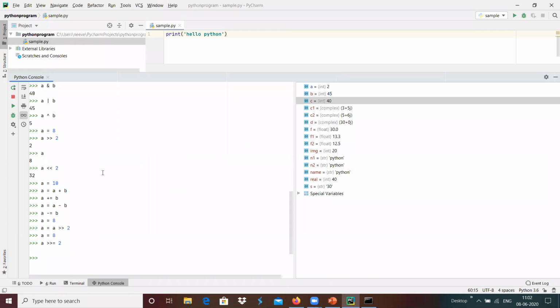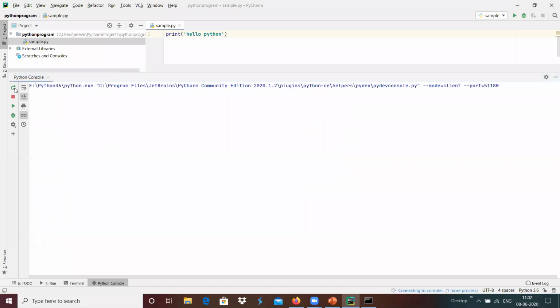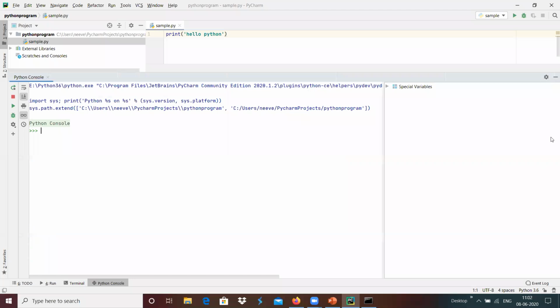Okay, fine. Maybe here we have some options in the PyCharm. For example, if suppose we wanted to reset the Python interpreter, then we can use this one, so that the Python console will get restarted, and whatever the variables we have defined will get cleared since we restarted the Python console.